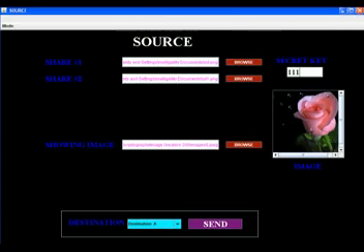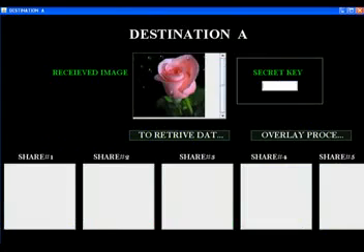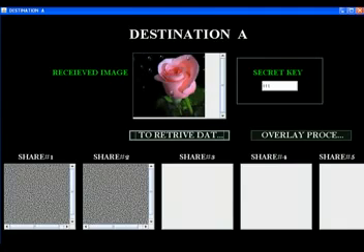The secret key is given. It can be any text or any number. Then we choose the destination and then we click the send option. The cover image is received in the destination. Here when we click the retrieve data option and enter the correct secret key, you get the entire shares. The number of shares was 2, so we received the 2 shares from the sender.